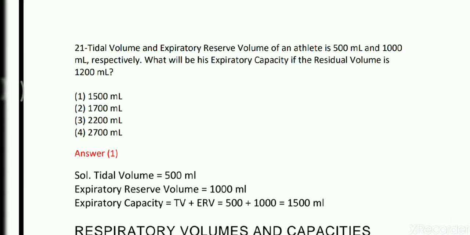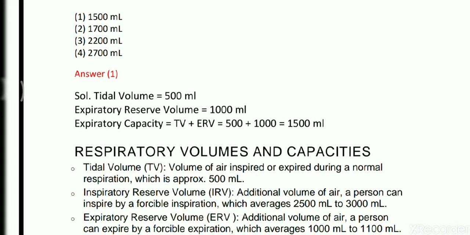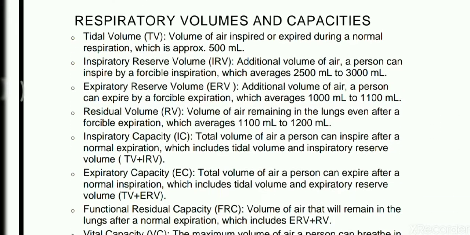So to solve this question we have to know some data, and if you read this chapter clearly it is given. First we have to know what respiratory volumes and capacities are. Tidal volume is the volume of air inspired or expired during a normal respiration, which is approximately 500 ml.